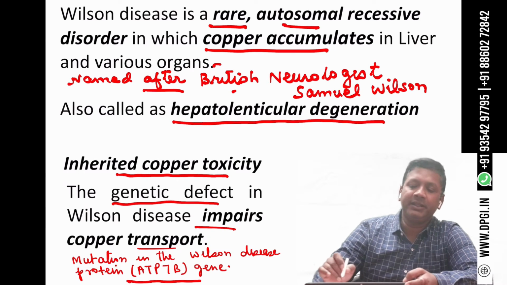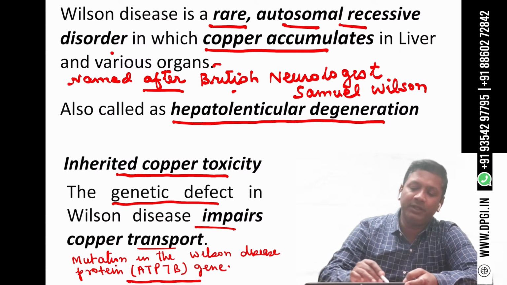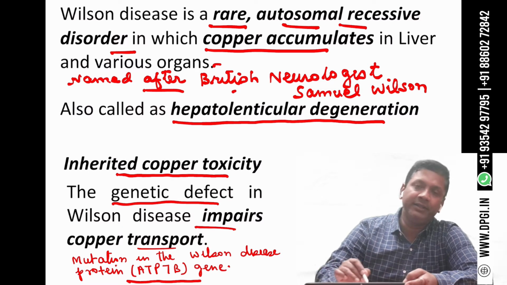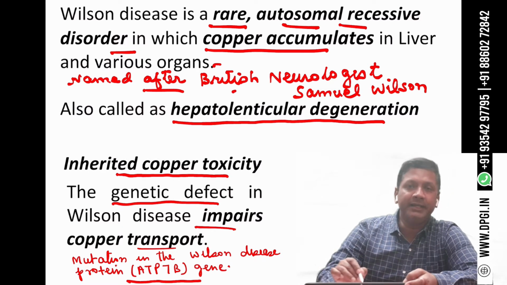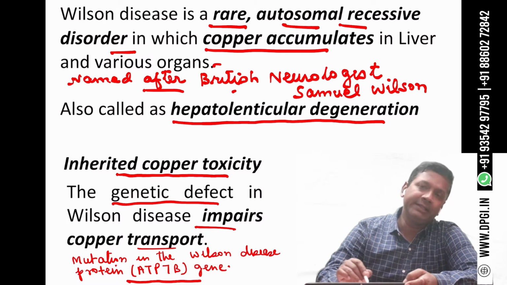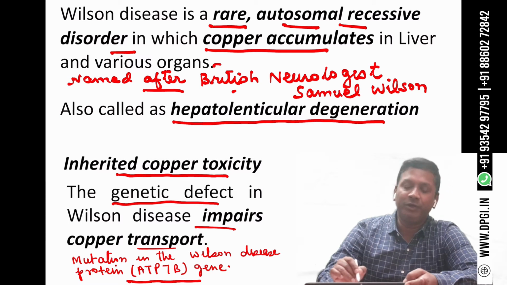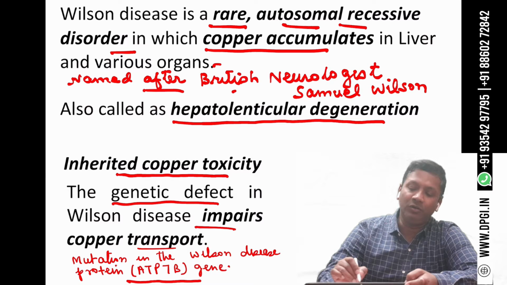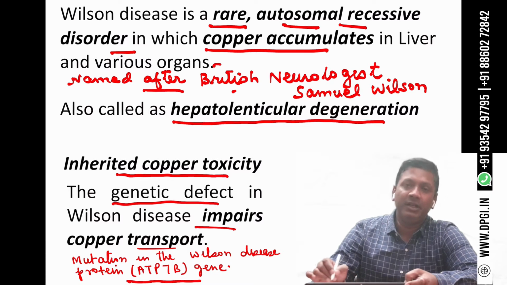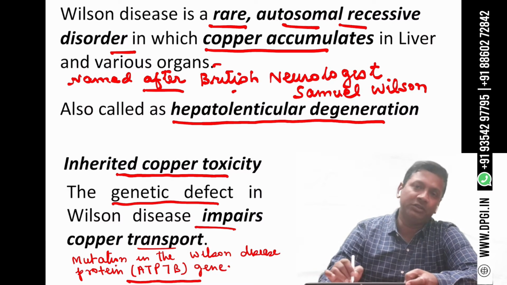Wilson disease is a rare autosomal recessive disorder in which copper accumulates in the liver and various organs and leads to their damage. Wilson disease is named after the British neurologist Samuel Wilson. It is also called hepatolenticular degeneration. It is also called inherited copper toxicity.